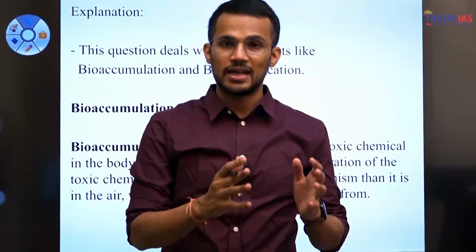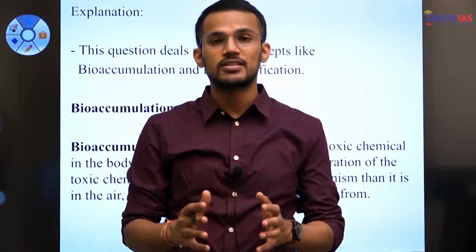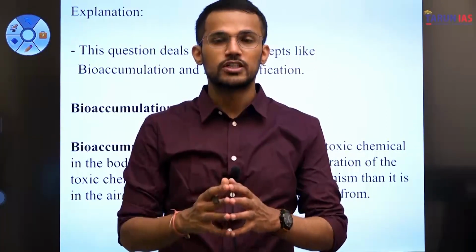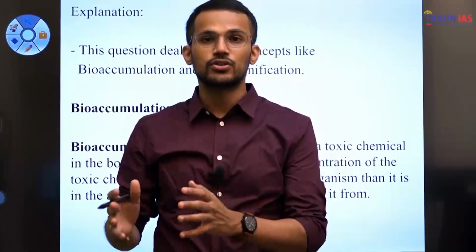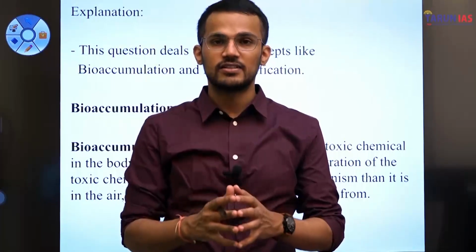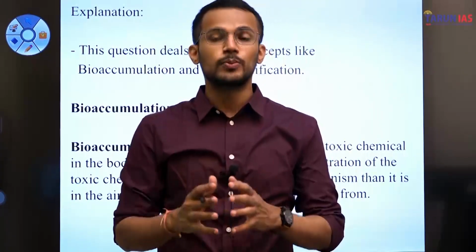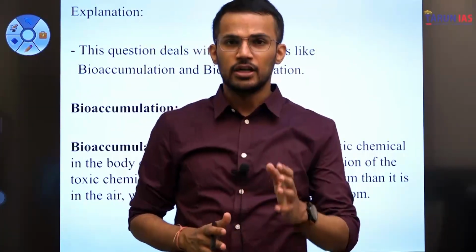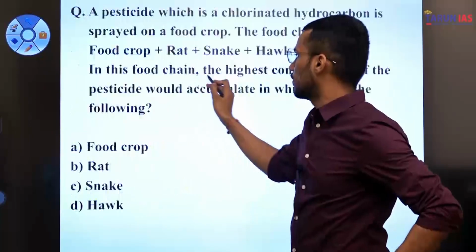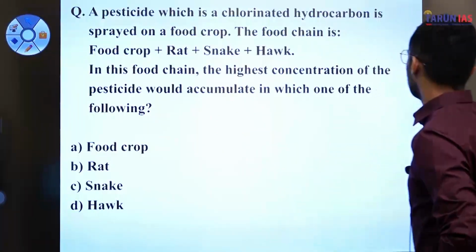But apart from energy, certain contaminants are also passed through these trophic levels. And that transmission of contaminants is considered under bioaccumulation and biomagnification.